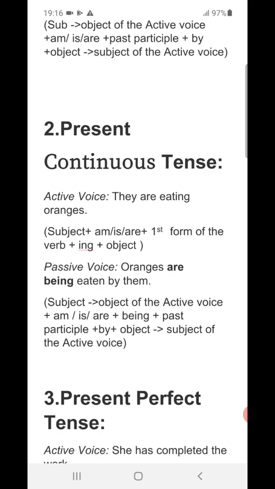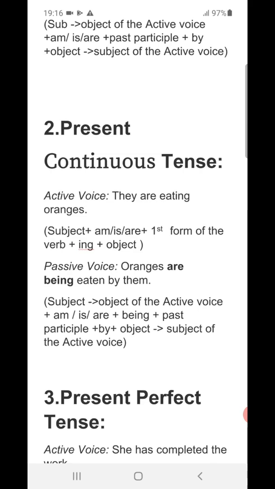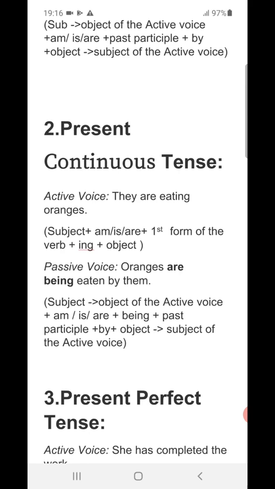So are plus being. It's a part of the rule, students, when you are changing, specifically in case of continuous tense, anything present continuous or past continuous, you have to use being when you are changing a sentence from active to passive.